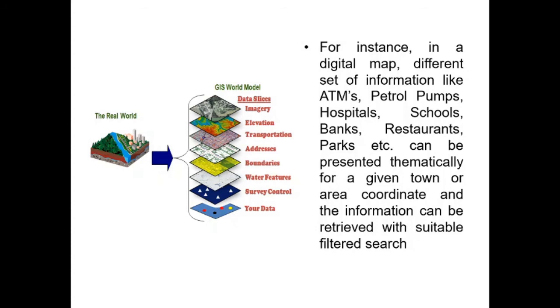So in case of paper map, we cannot display all this information with respect to one particular location. But using a digital map, it becomes possible to display this wide array of information with respect to a single Earth's coordinate. And that is one of the important application of this GIS technology.